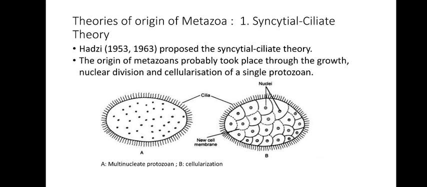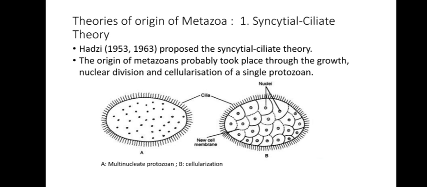The first one is the syncytial ciliate theory. Syncytium, you must be familiar. If not, let me tell you. Syncytium is a condition where a single cell has many nuclei. Coenocytic condition is another term used for that.